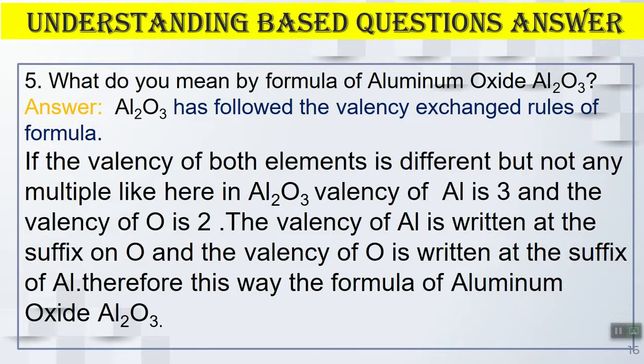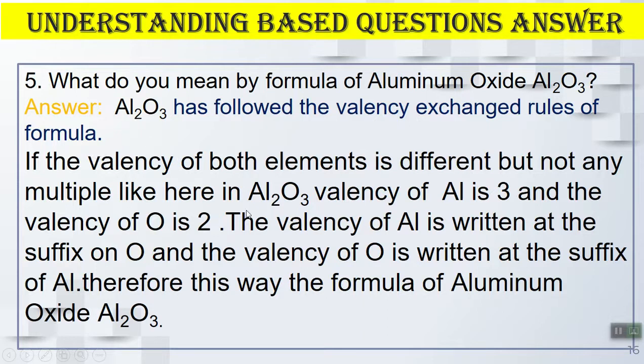Next one, what do you mean by the formula of aluminum oxide? Al2O3. So it is a formula, and it is formed by following a specific rule of formula. It follows the valency exchange rule. How? You have learned the rules of writing formula.